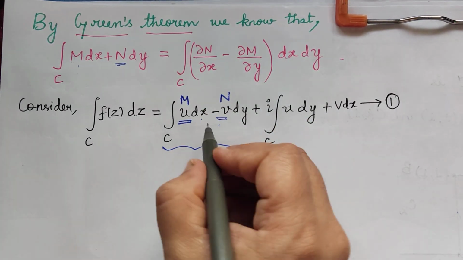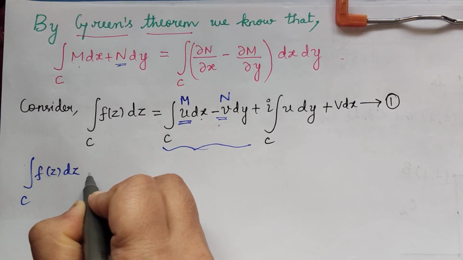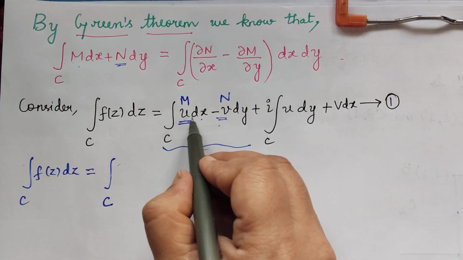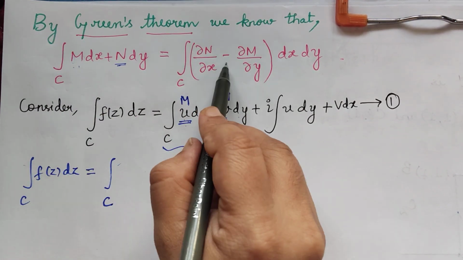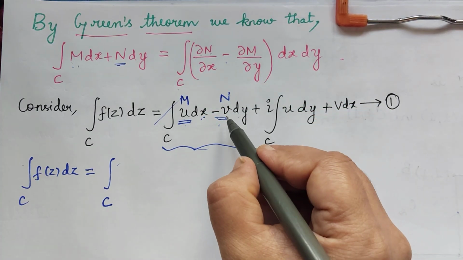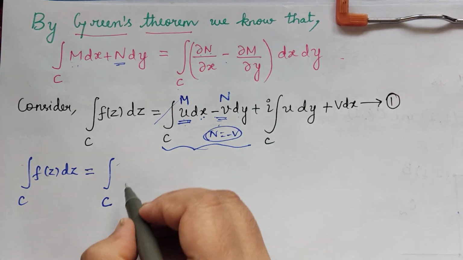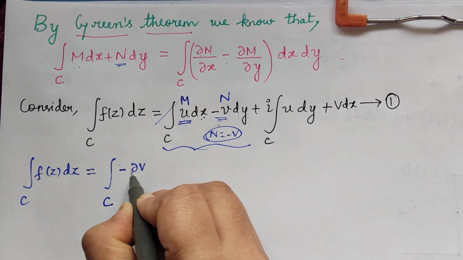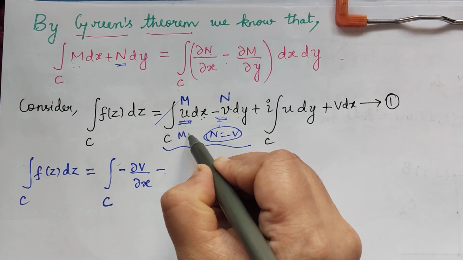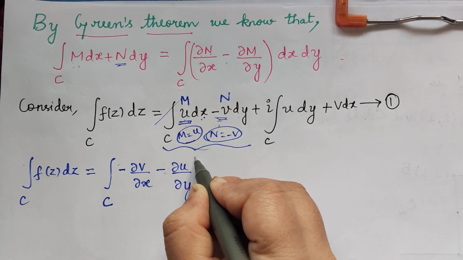So let's write this integral first. Integral over C f of z dz will be equal to, now this integral will change as integral over C M dx plus N dy. So we have to apply this. So it will be integral over C, first is ∂N/∂x. N is what? Minus v here. So it will be minus ∂v/∂x. And then minus ∂M/∂y, M is u here, so minus ∂u/∂y.